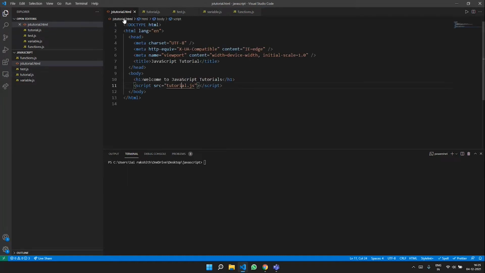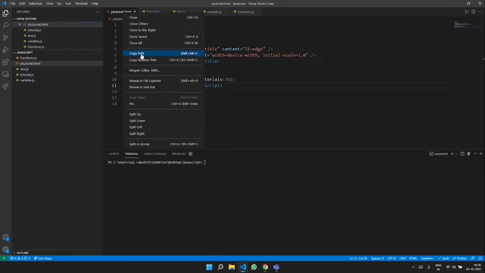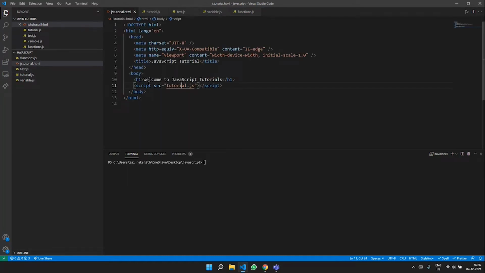So if you go to tutorial.html and copy the path, and just to add a little bit more, the path is nothing but the place on my desktop where this tutorial.html is saved. If you hover over that, you can see it's on my C drive, users, OneDrive, desktop, and inside a folder called JavaScript. So I'm just copying this path.